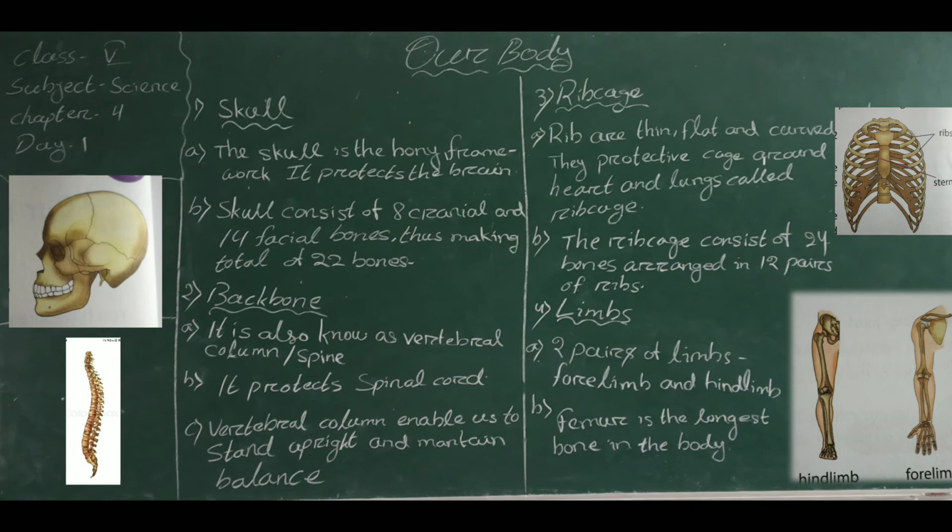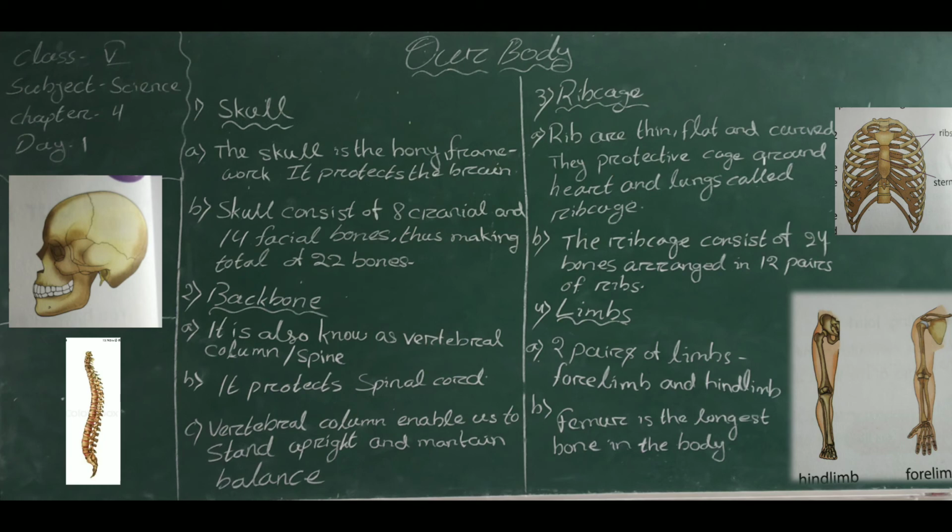Next one, backbone. Look at the picture. The backbone is also known as the vertebral column or the spine. It consists of 33 irregularly shaped bones called vertebrae. These bones make a strong framework which protects the spinal cord. The vertebral column also enables us to stand upright and maintain our balance.